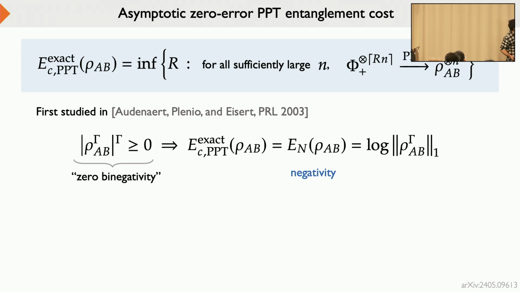You take a state, you take the partial transpose, then you take the absolute value, and then you take the partial transpose again. This has no physical meaning at all, at least as far as we know. But if this operator is positive, then the cost equals exactly the negativity. And negativity is one of the most frequently encountered monotones for measures of entanglement because it's just so simple. It's just the trace norm of the partial transpose of the given state.